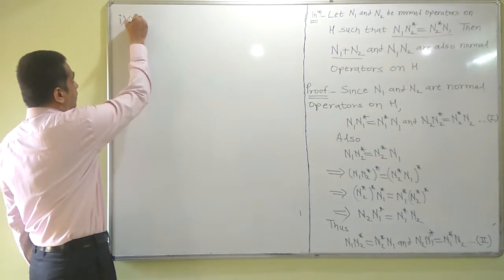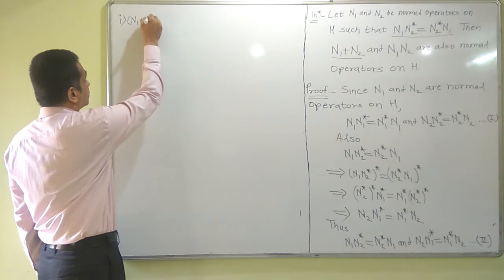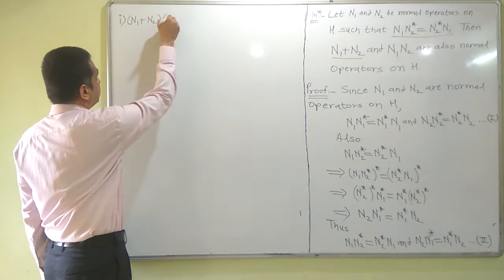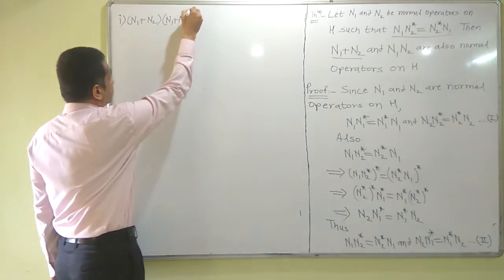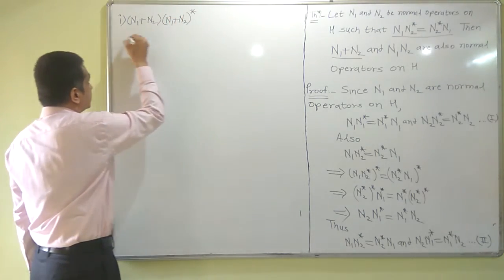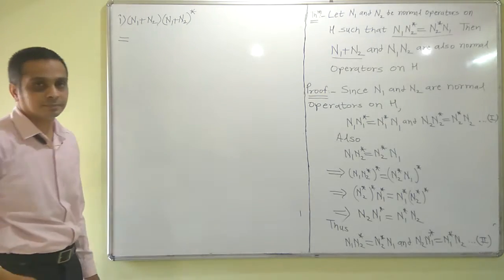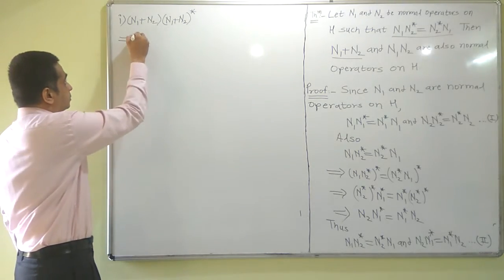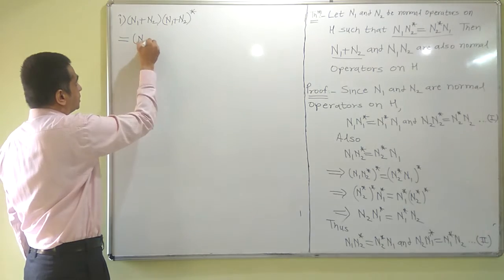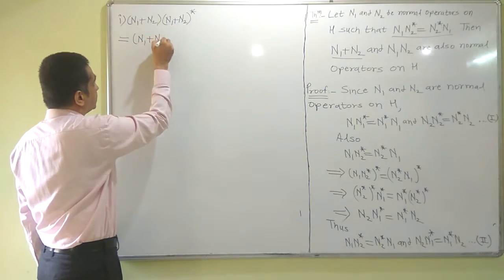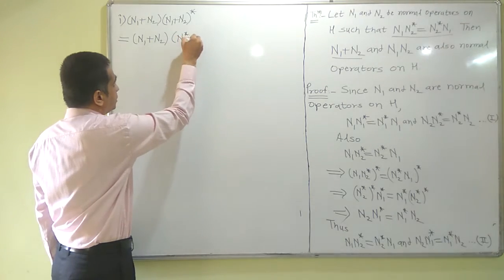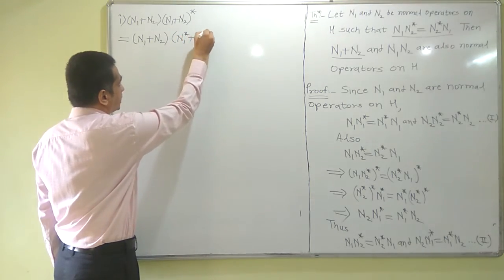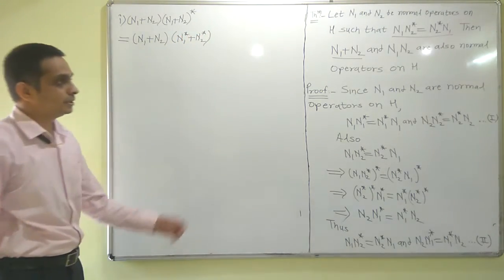In order to prove that n1 plus n2 is a normal operator, we must prove that n1 plus n2 commutes with its adjoint. If you simplify, that is going to be equal to n1 plus n2 times n1 star plus n2 star. Note that it is fairly simple to prove this result.